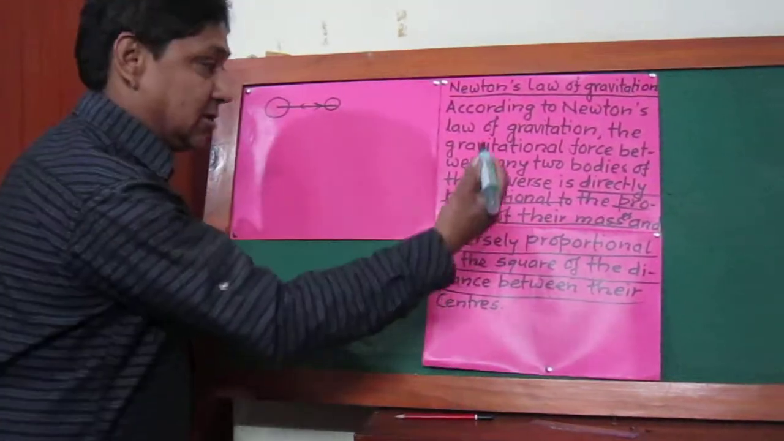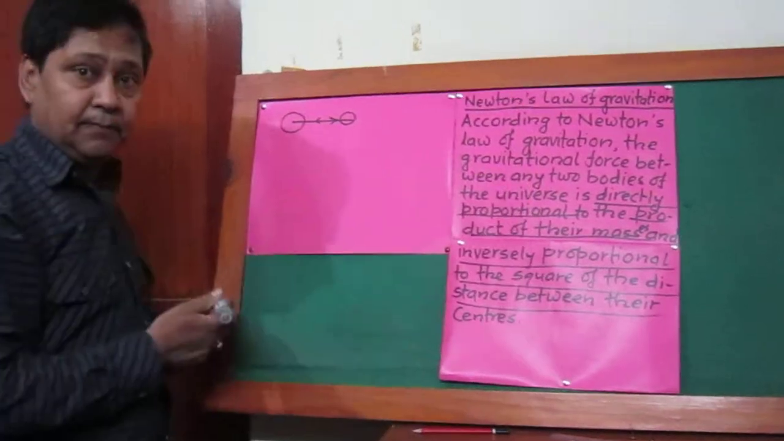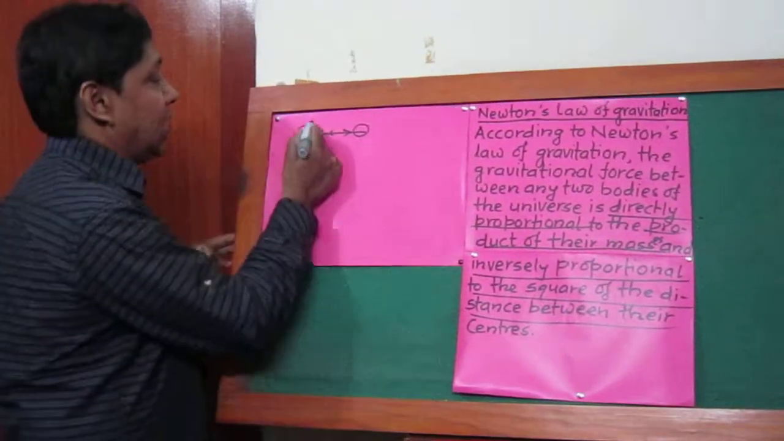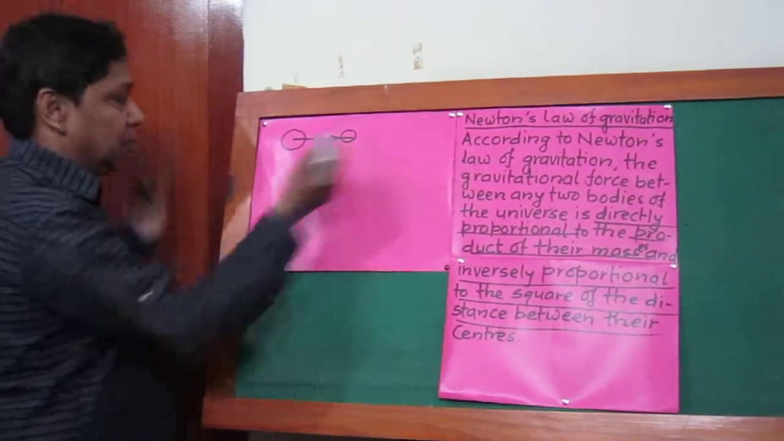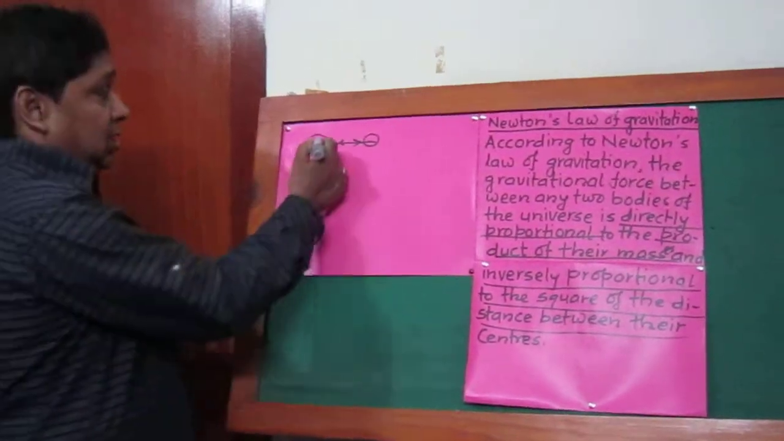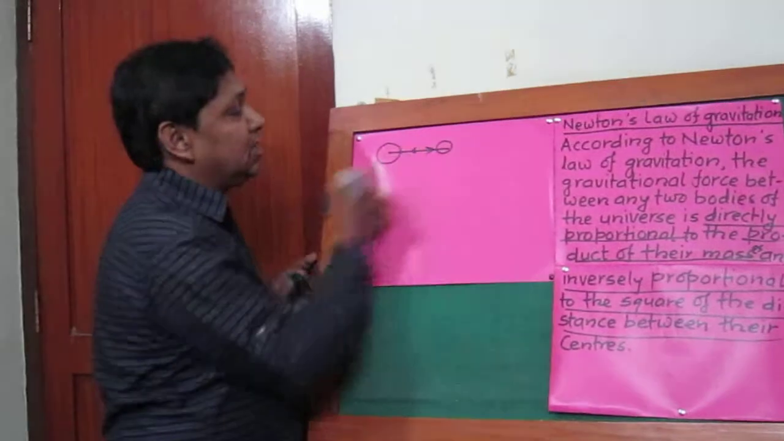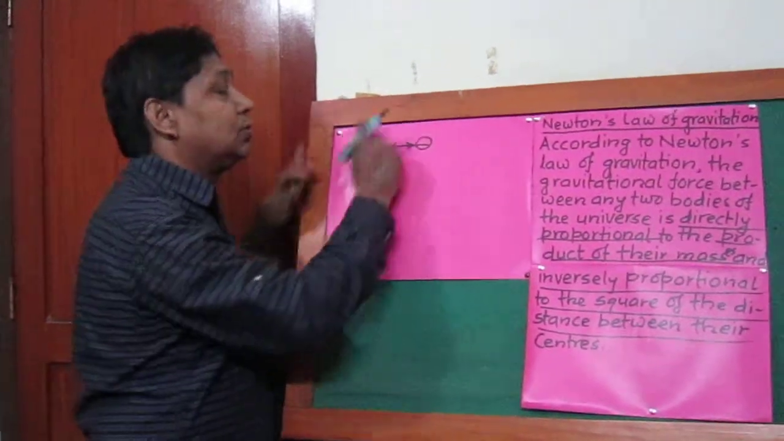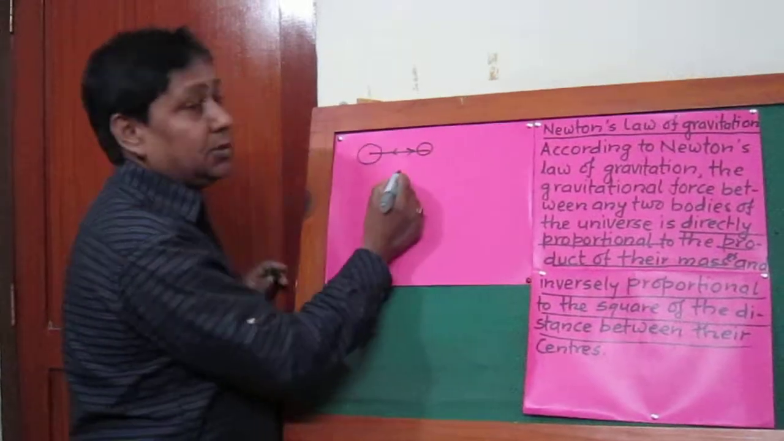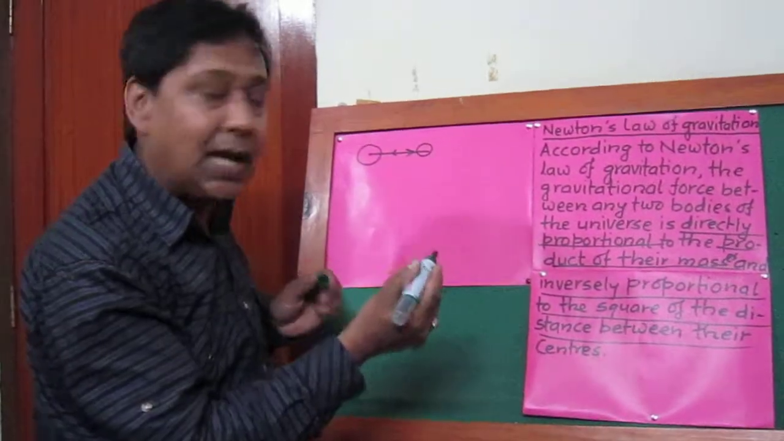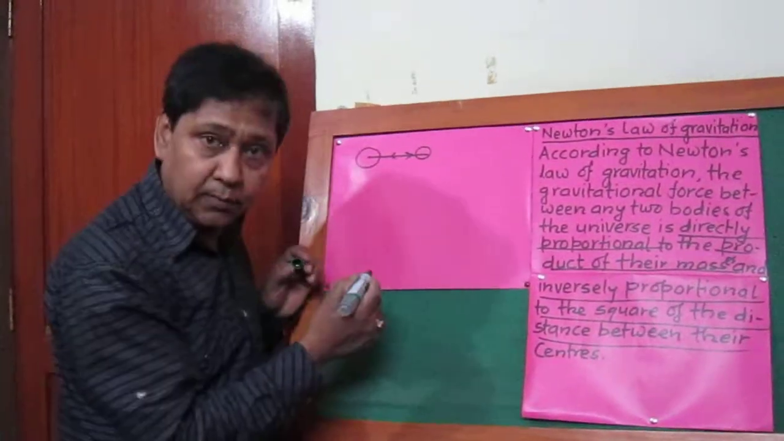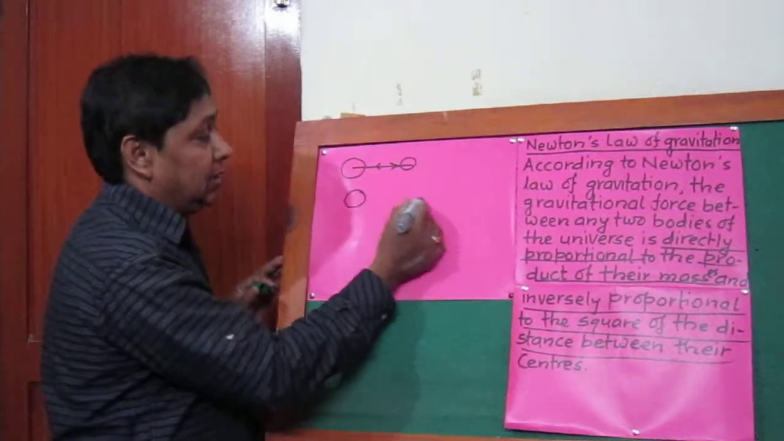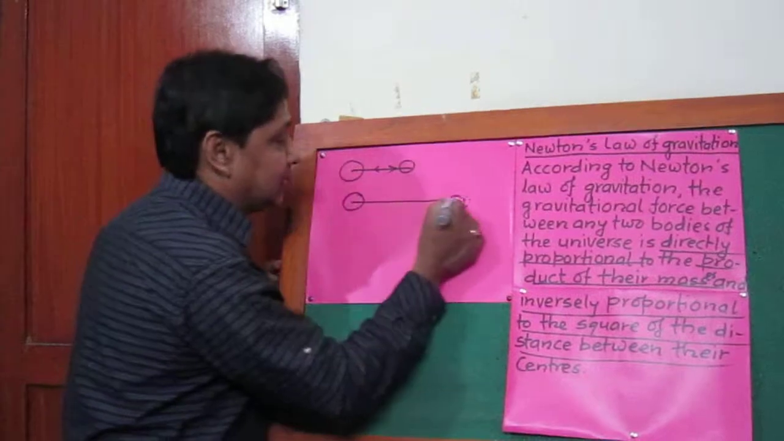There are two matters mentioned in this law. According to this law, if we have two heavenly bodies or any two bodies, then the gravitational force between these two bodies depends upon their mass. If the mass is more, then the product of the mass will also be more and gravitational force will be strong. But instead of mass, let's say mass remains the same, if their distance is increased,